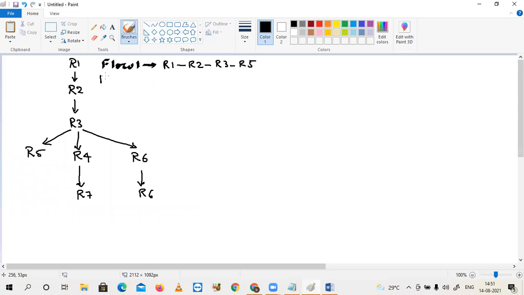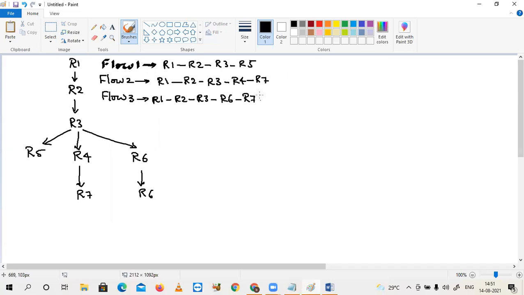And flow number 2: R1, R2, R3, R4, R7. And flow 3: R1, R2, R3, R6, R7. Okay, this is what my flow.